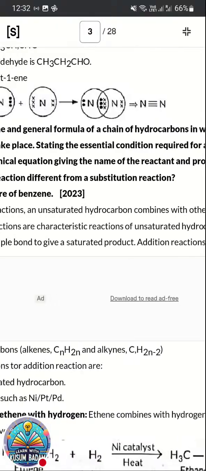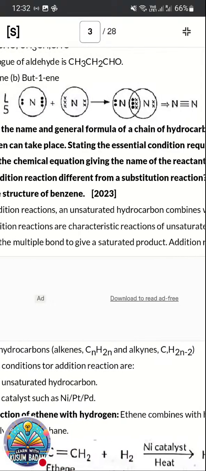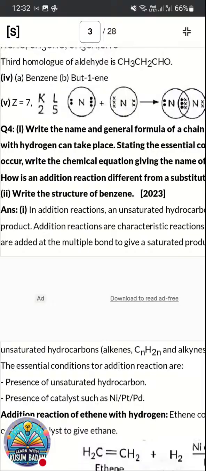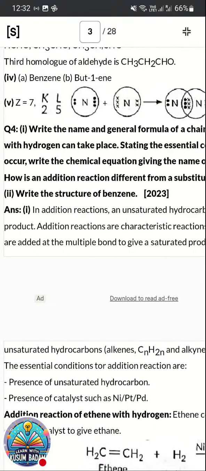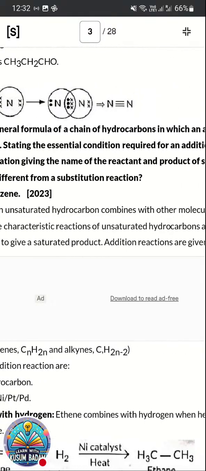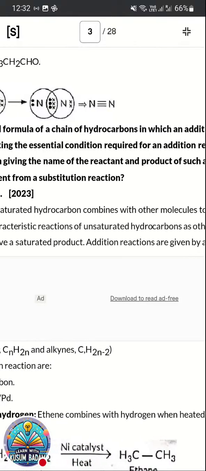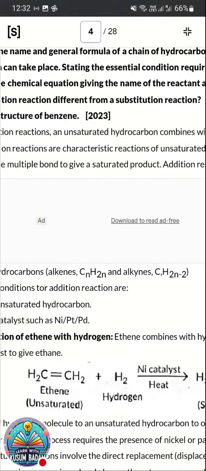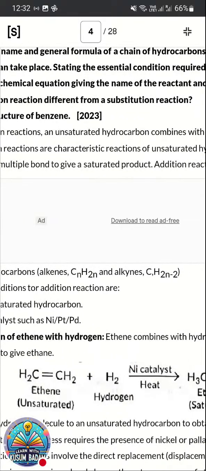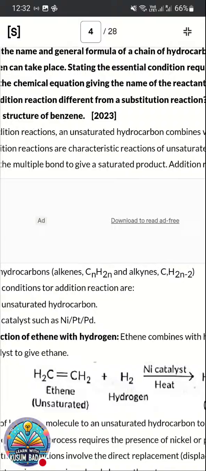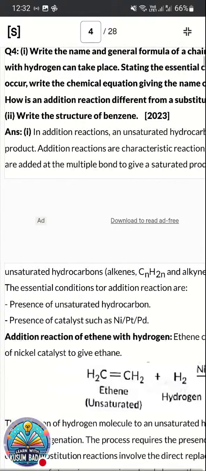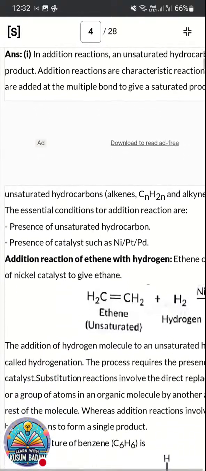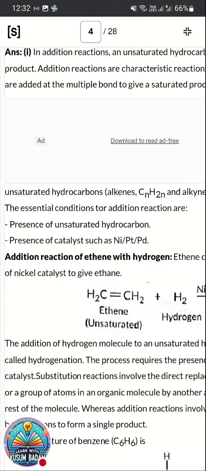Addition reactions are given by unsaturated hydrocarbons, as there is a double bond. That double bond will get added with either hydrogen or some other atom. Addition reactions are given by unsaturated hydrocarbons which belong to alkenes CnH2n or alkynes CnH2n minus 2. Next question was, what are the essential conditions for addition reaction?